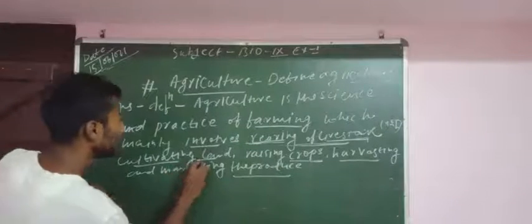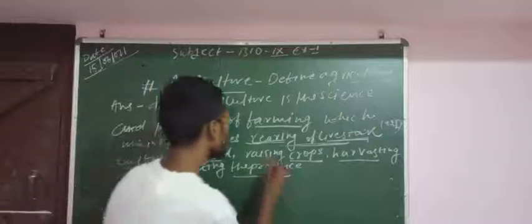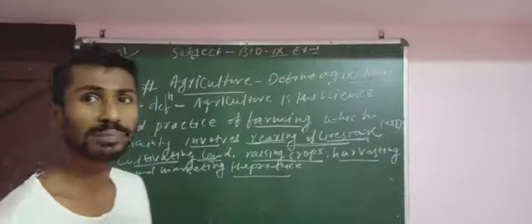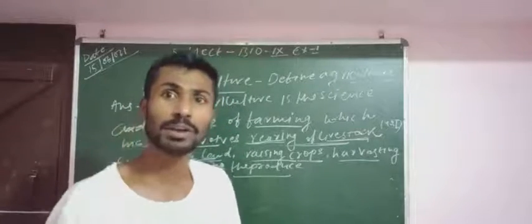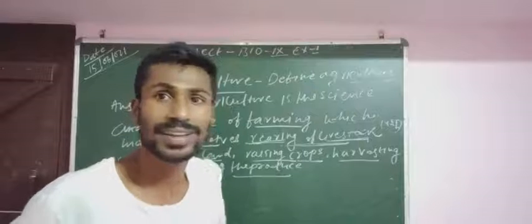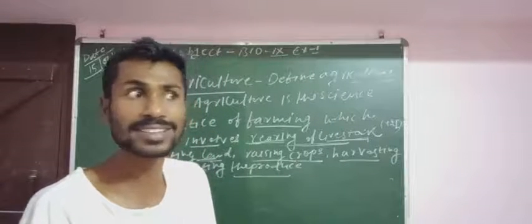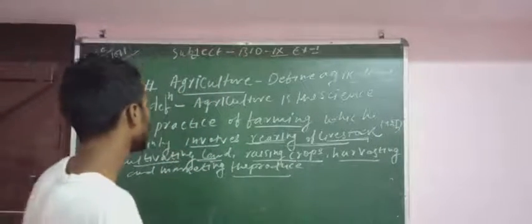Cultivation of land, growing crops, harvesting and marketing the produce. Agriculture is not for one particular thing, and not only for crop production. It is a combination of multiple farming processes.